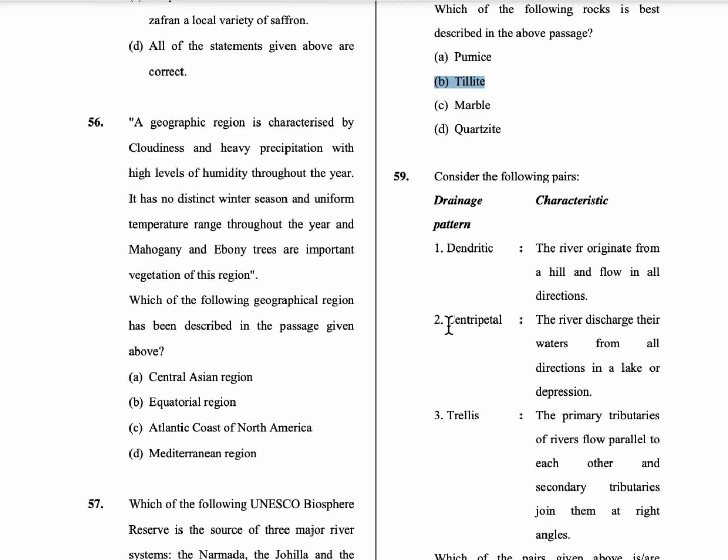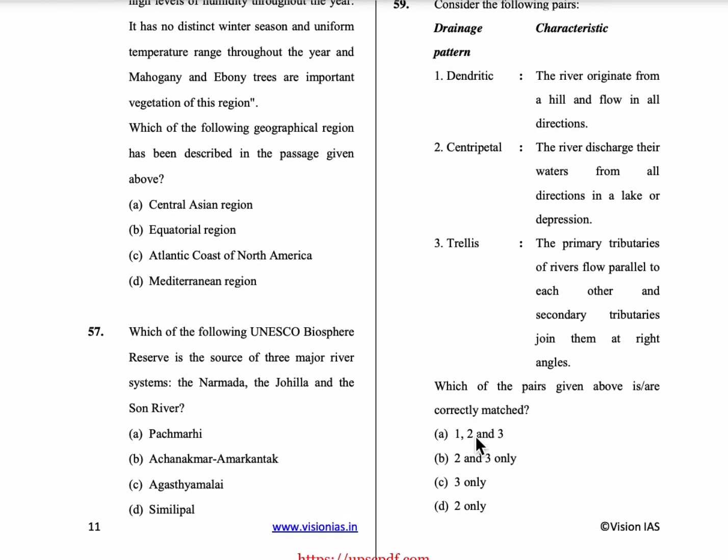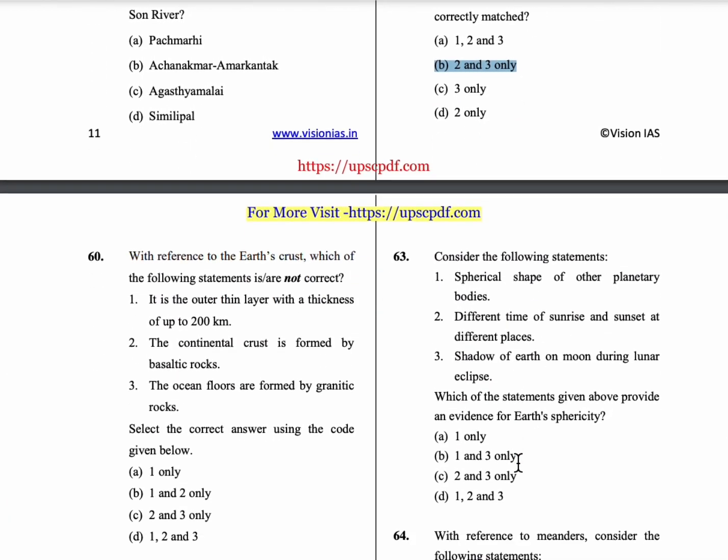Coming to second pair, centripetal. The rivers discharge their waters from all directions into the lake or depression. So second statement is correct. Coming to third pair, trellis. Trellis is where the primary tributaries of the river flow parallel to each other and secondary tributaries join them at right angles. So even the third pair is correct. So second and third are correct. So option B is the correct answer.